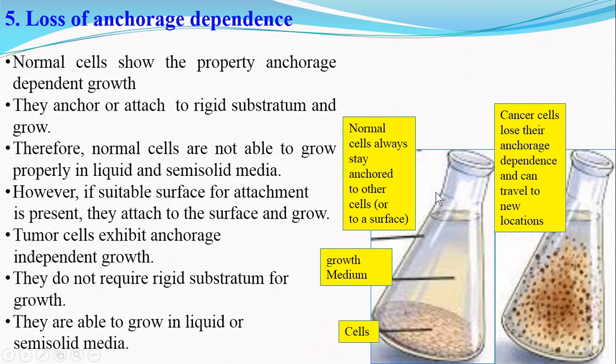So you can see here in this image, this is the growth of normal cells and this is the growth of the cancer cells. The normal cells attach to the surface and grow in the form of a monolayer. However, the cancer cells lose their anchorage dependence and they travel or grow throughout the medium.